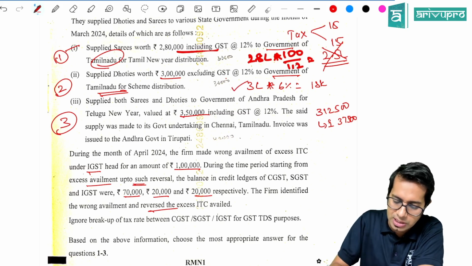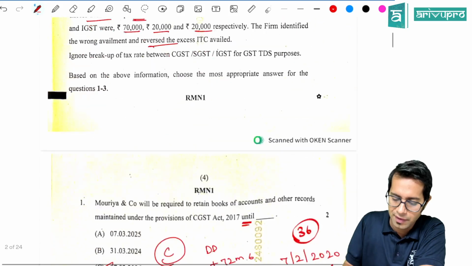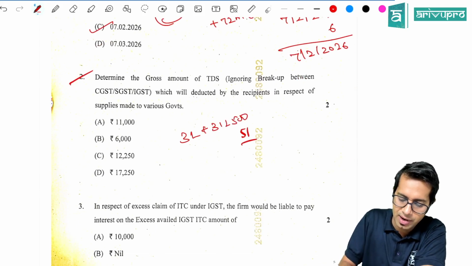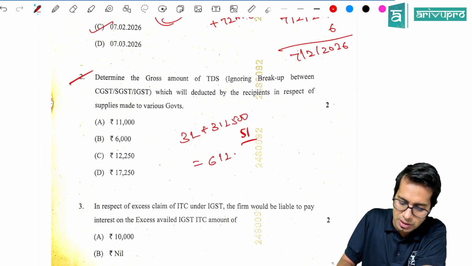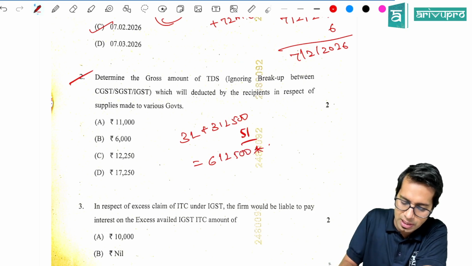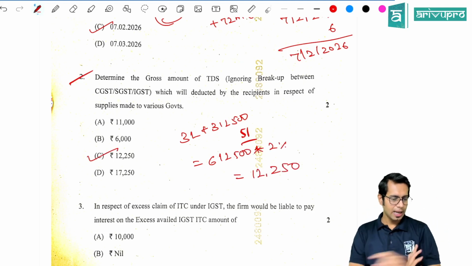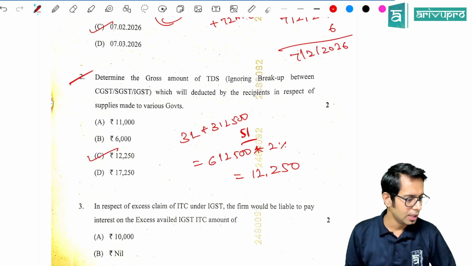TDS will be deducted on this 3 lakh plus 3,12,500. So total comes to how much, sir? 3 lakh plus 3,12,500. Total comes to 6,12,500 and the rate of TDS is 2%, which comes to 12,250 rupees. This is the answer for the second question. 12,250 rupees is the answer for the second question.